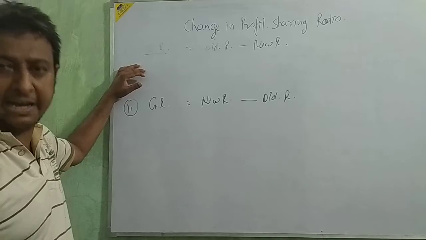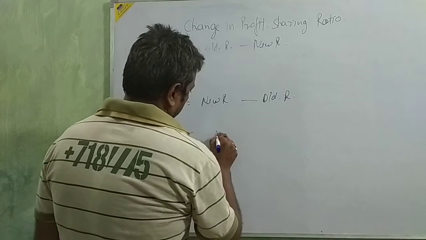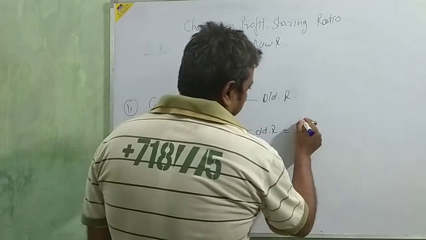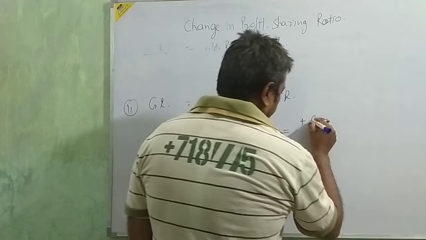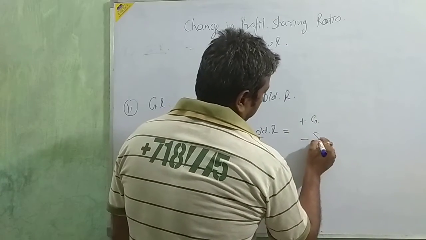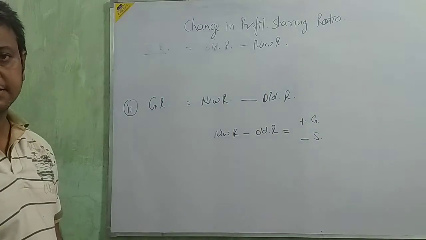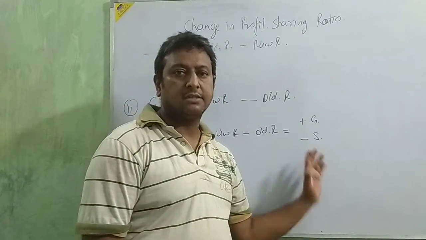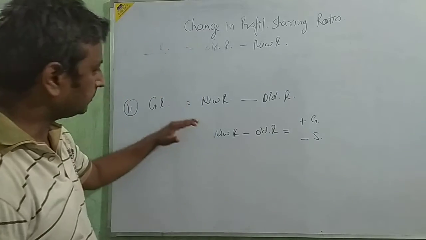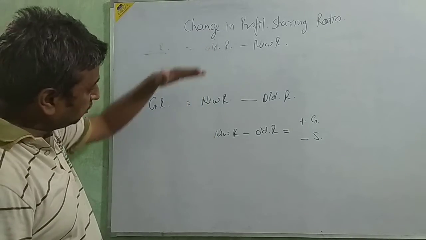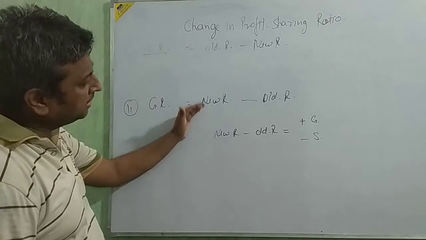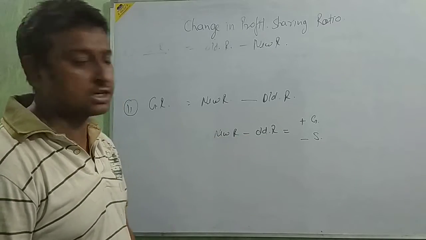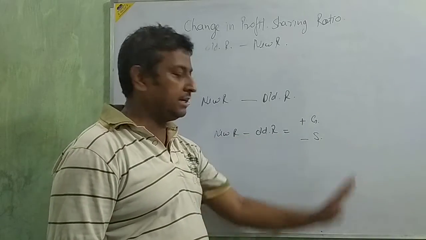One more formula I am giving, just see. New ratio minus old ratio. If the answer is positive, it means gain. If negative, it means sacrifice. Okay, beta? If the answer is positive, gain; negative, sacrifice. Clear? You can use both formulas, or in place of both you can use only one formula: new ratio minus old ratio is equal to, if plus, gaining, less sacrifice.